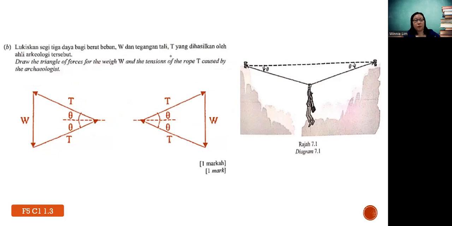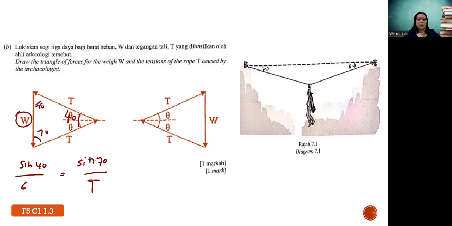That means this is 40. Sine 40 over the weight, 6 something just now, equals to, this is 70. Just now teacher also showed 70 over T1. Okay, so make sure you really get the idea. So whichever method is also acceptable.